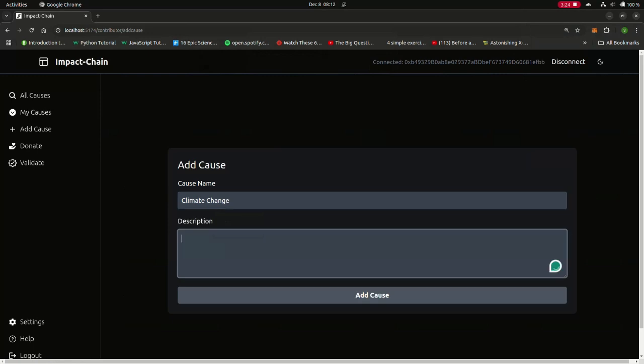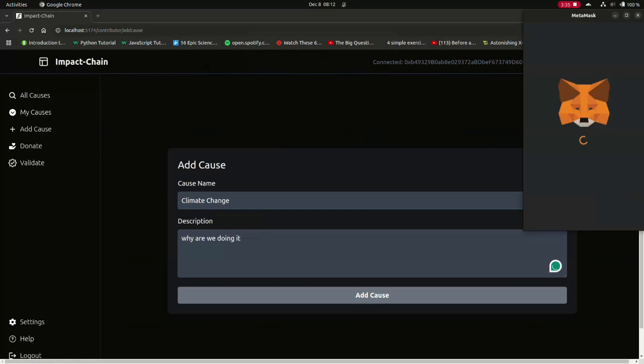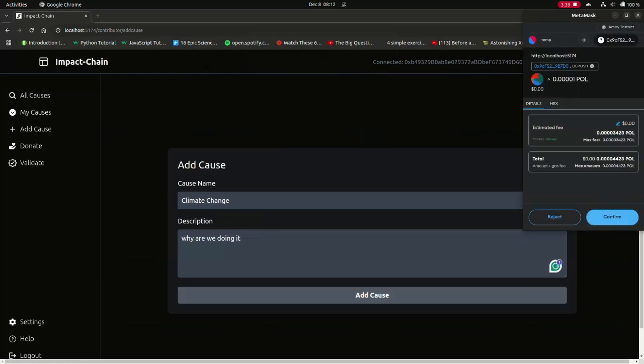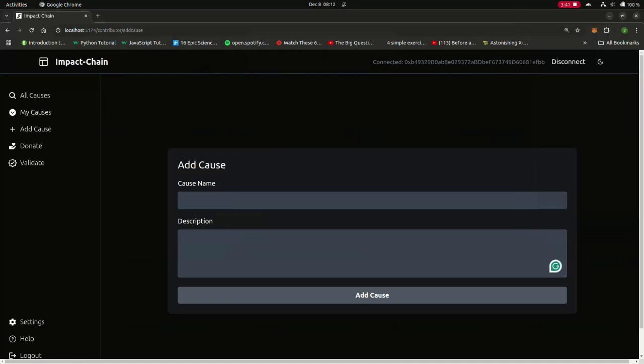Now adding a cause is another transaction that is to be made to the Solidity contract that is deployed on Polygon POS for us. We can see it takes a little bit of time to actually complete the transaction. But as soon as the transaction is completed, we will get a pop-up saying that the cause has been added.